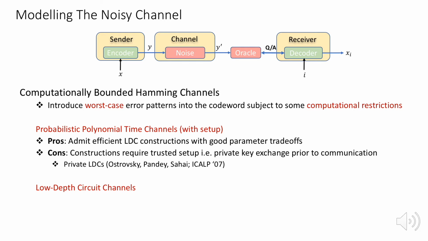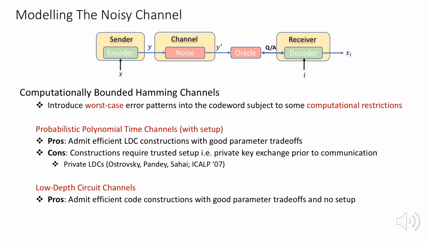Simple circuit channels admit good codes as well. However, existing constructions are not local. So our work begins by asking the question, do there exist computationally bounded Hamming channels with good locally decodable codes?